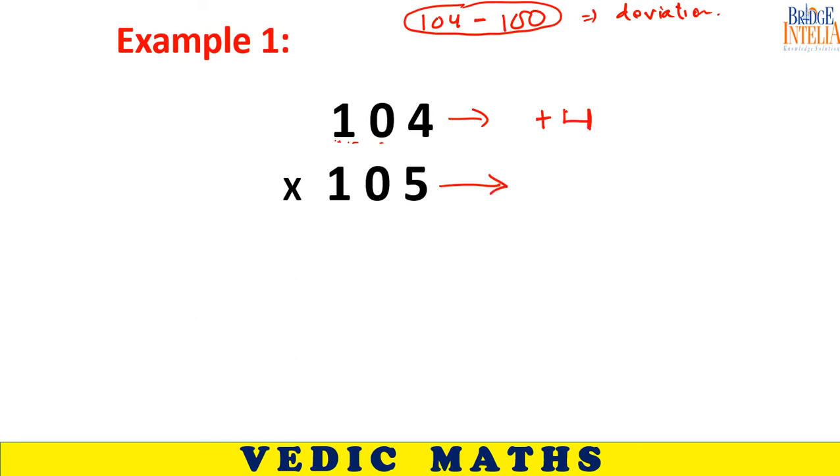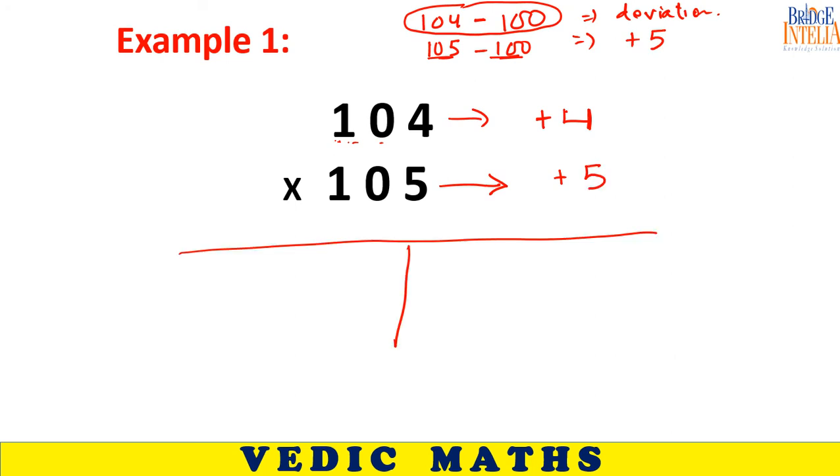In this case, what is the deviation? Come on, students. 5. 105 minus 100, this is how you find the deviation, plus 5. Once you find the deviation, you can write the answer in two parts.